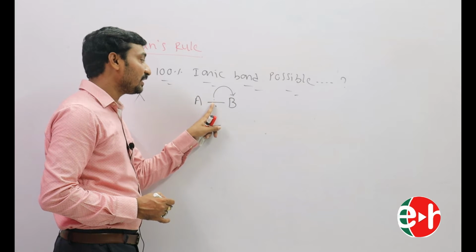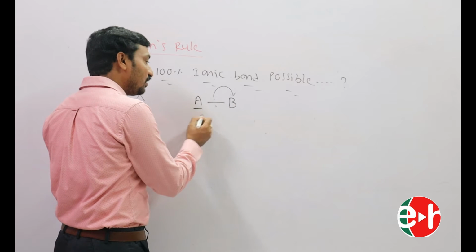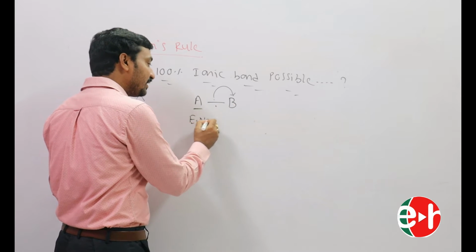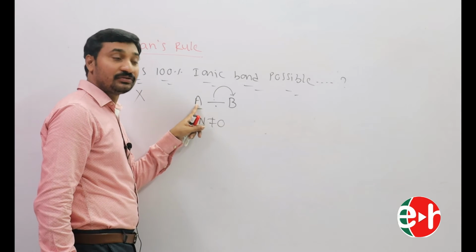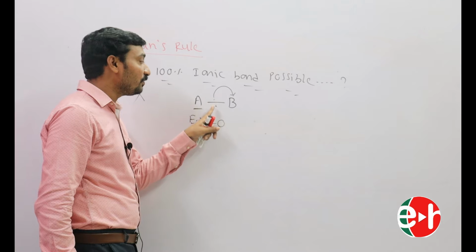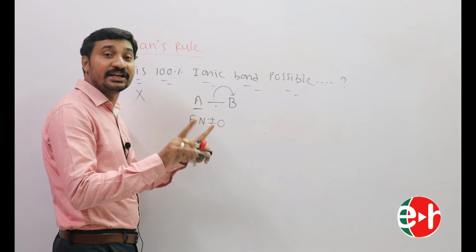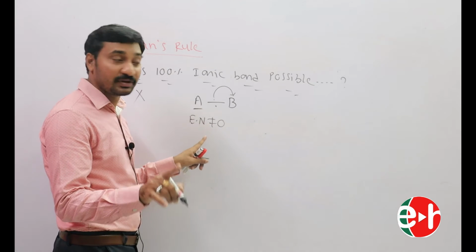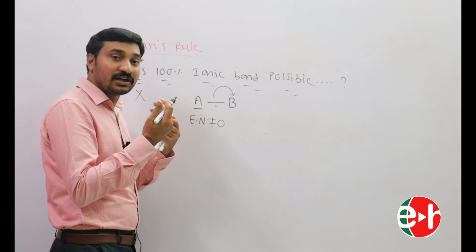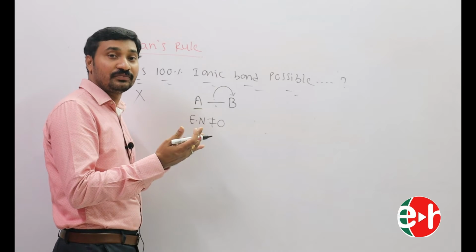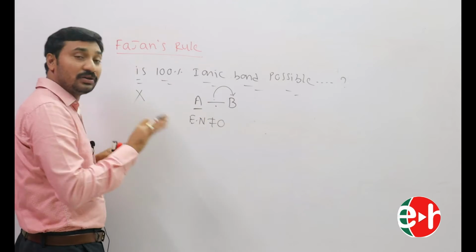But this attraction of 100% is not possible, because no atom has electronegativity 0. It has some electronegativity. That's why a 100% ionic bond is not possible.